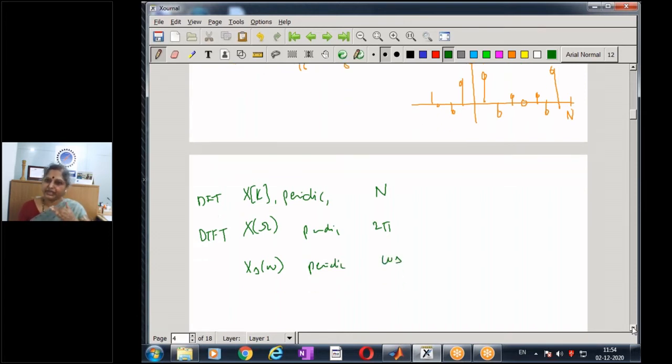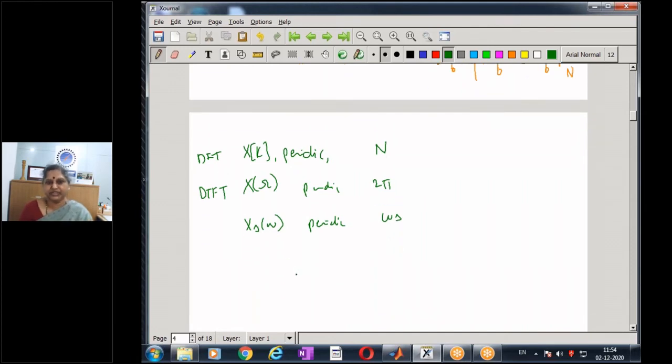So by looking at all of the above, we say that n is equivalent to 2 pi if I am trying to map n and x of omega, and they are equivalent to omega s if I'm trying to map it with the corresponding analog frequency. So this is my sampling frequency in the analog domain.